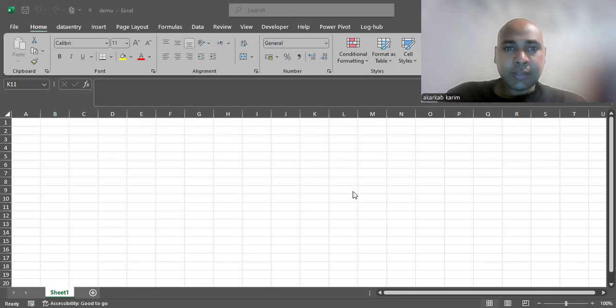Hello again. So today we will discuss an interesting concept. It's Power Query, which exists in Excel and also exists in Power BI. But for this session, we just want to discuss the Power Query that exists in Excel and why Power Query is powerful. In the area of data, we need to clean, combine, and process the data. Well, Power Query provides us this ability to process the data.